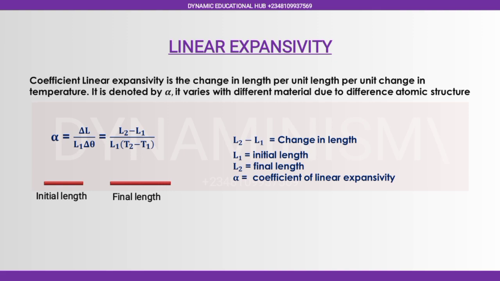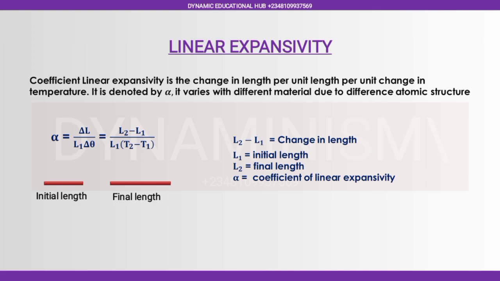Let's take for instance, if you are subjecting aluminum, copper, steel, brass, of the same length, to the same temperature, you discover that their expansion will be different due to atomic structure and all their atomic properties, because they are different.